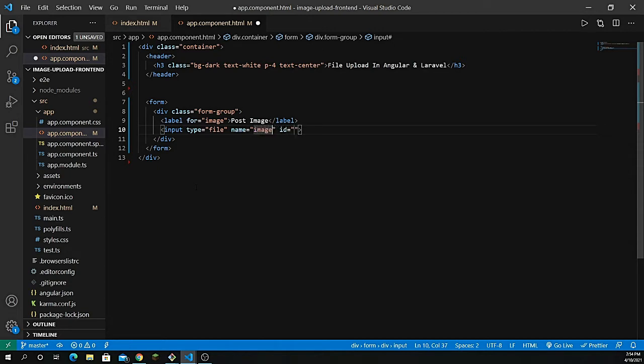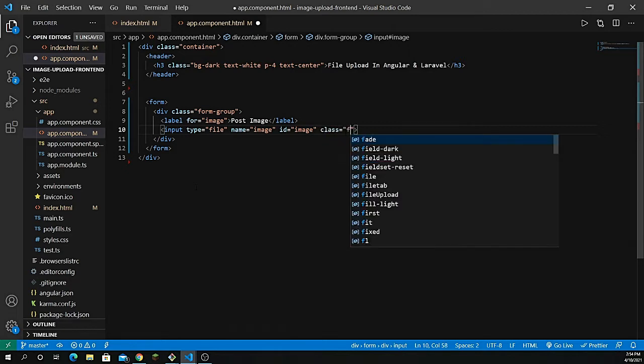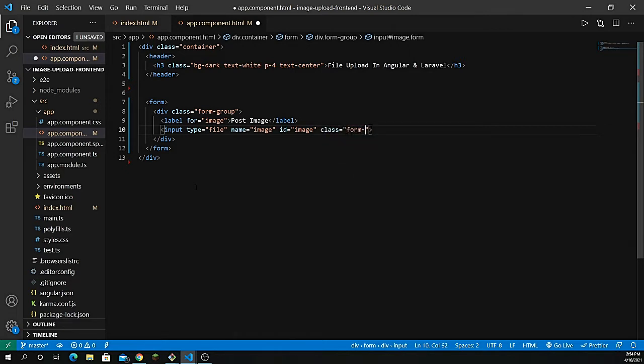So let's give it the name of image, and if you want to give the ID of image, that's still fine. And I need to give it a class, which is the Bootstrap class, to make the form look a little bit better. So we have a class of form-control, and right after this div, the current div, I need to give the submit button.